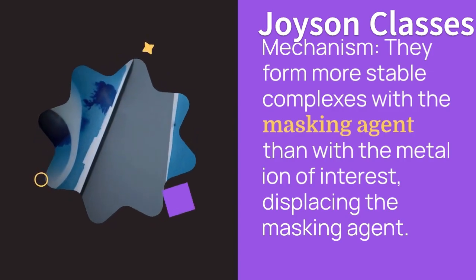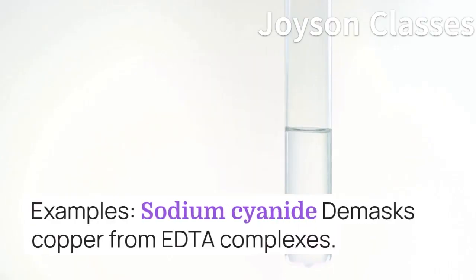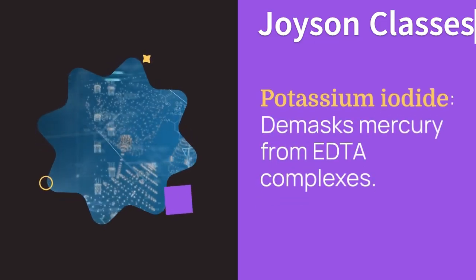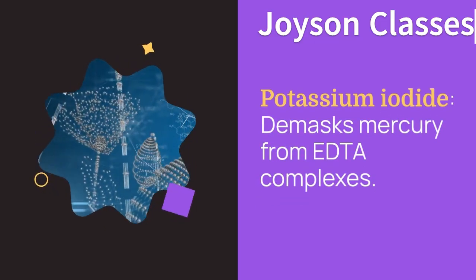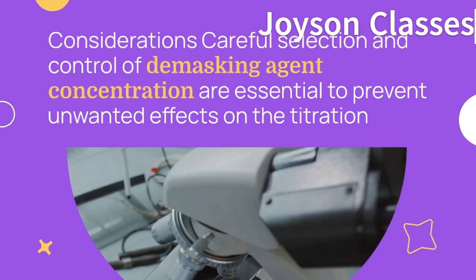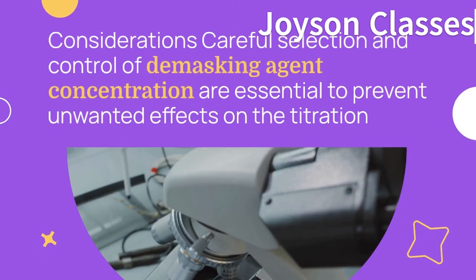Examples: sodium cyanide demasks copper from EDTA complexes. Potassium iodide demasks mercury from EDTA complexes. Considerations: careful selection and control of demasking agent concentration are essential to prevent unwanted effects on the titration.